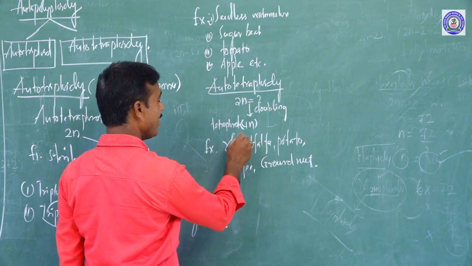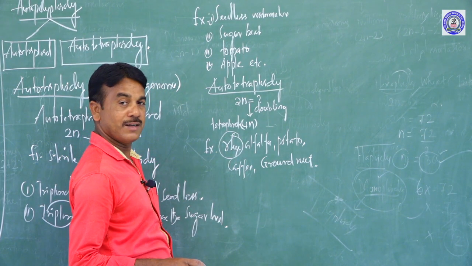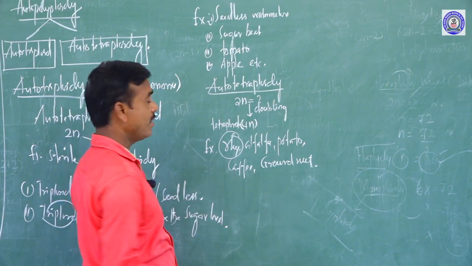What is rye? In Tamil you say varagu. What is alfalfa?